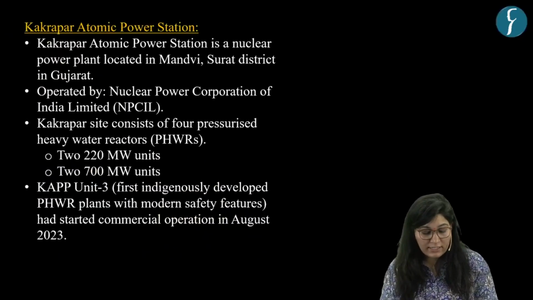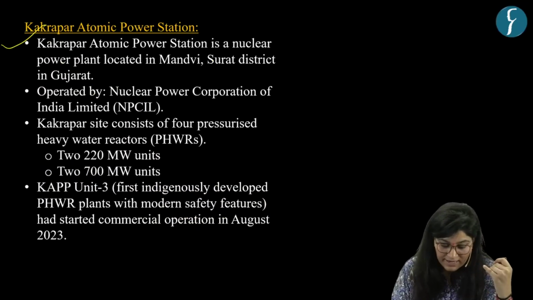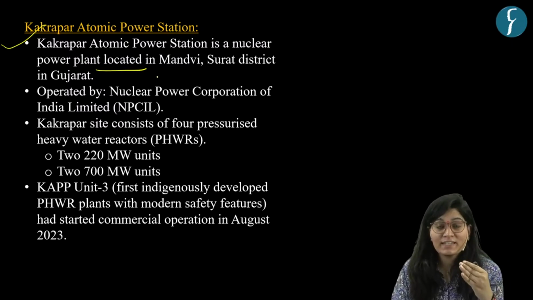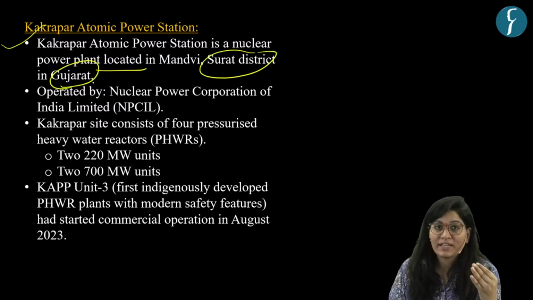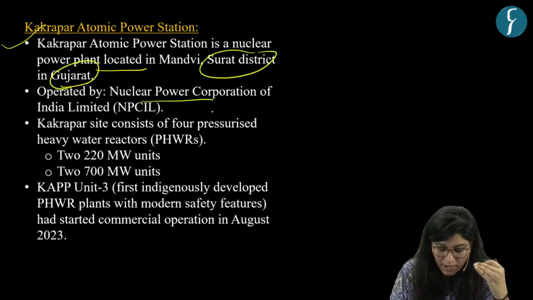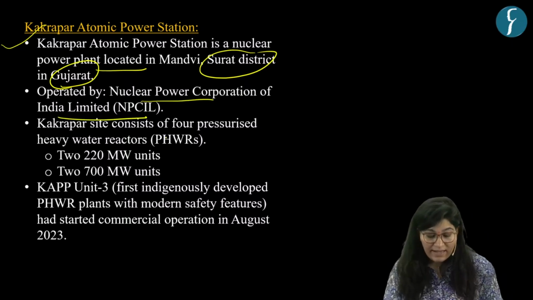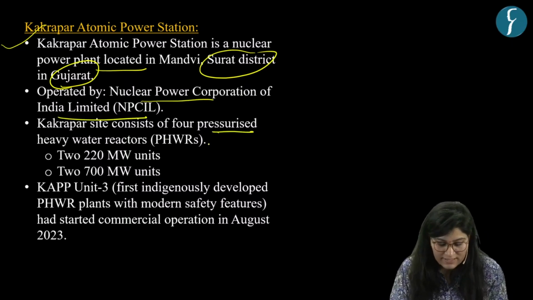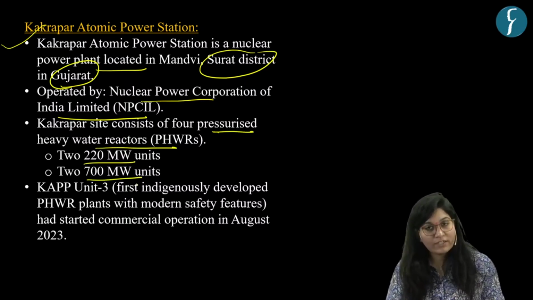See, in the article we have mentioned Kakrapar Atomic Power Station. It is a nuclear power plant situated in Surat district in Gujarat, and it is operated by the Nuclear Power Corporation of India Limited, that is NPCIL. It consists of 4 pressurized heavy water reactors, 2 of 220 megawatt and 2 of 700 megawatt.